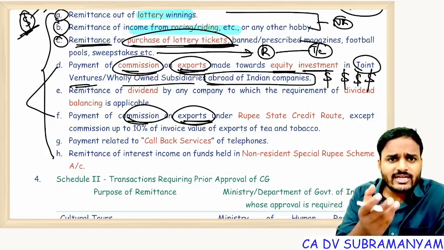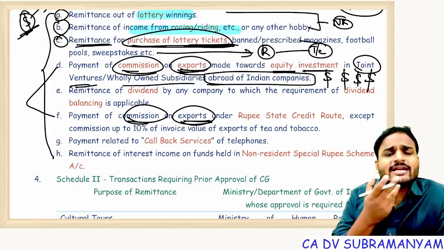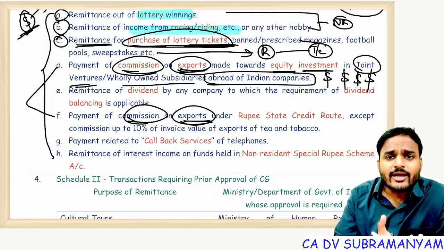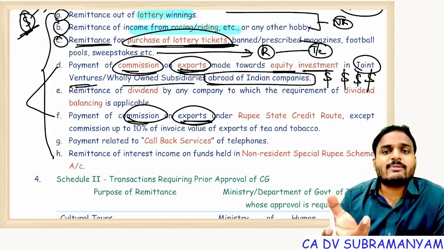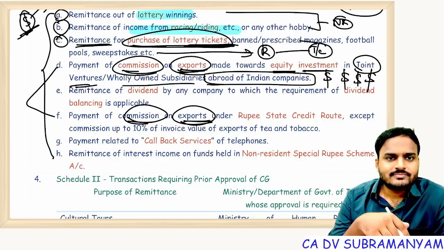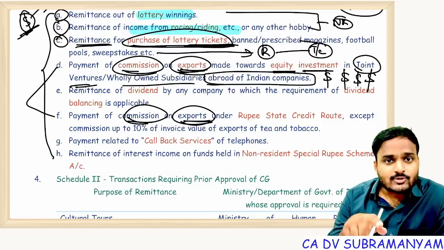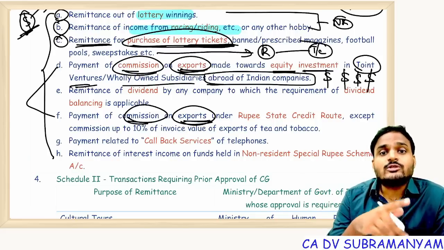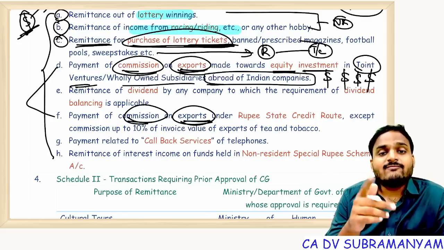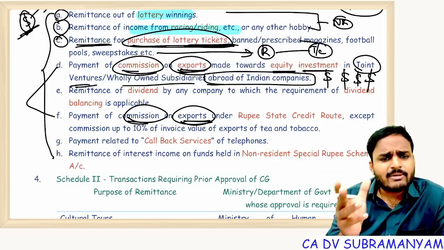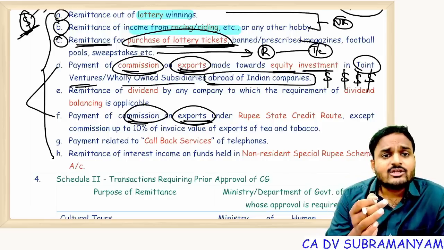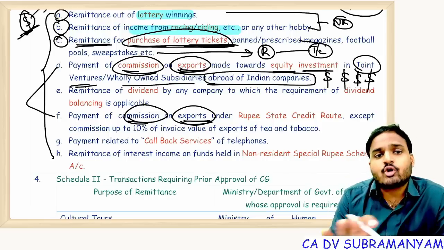But here, in D point, in F point, I'm not getting foreign money. Why? In D point, you are using that foreign currency for equity investment outside India. So with respect to those exports where the funds you are utilizing for investments outside India, on those exports, commission if you want, you can pay. But for that, withdrawal of foreign currency is prohibited.